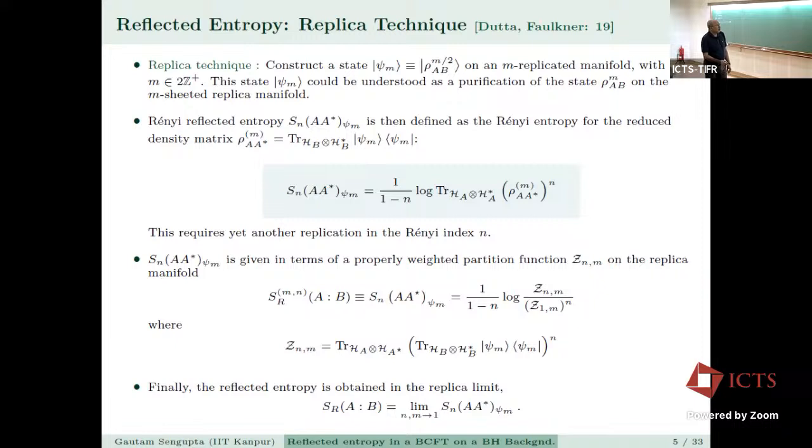There is some subtlety about the order of these two replica limits. Typically, you take m first and then n, but this order could reverse depending on the subsystem sizes or the time dependence in the problem. But in most examples that we have dealt with, this is the order that we have followed.